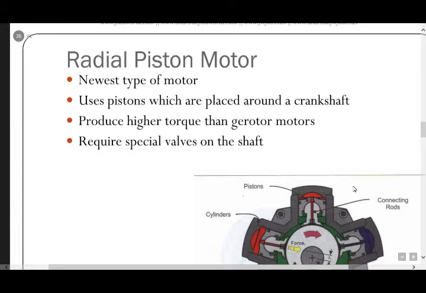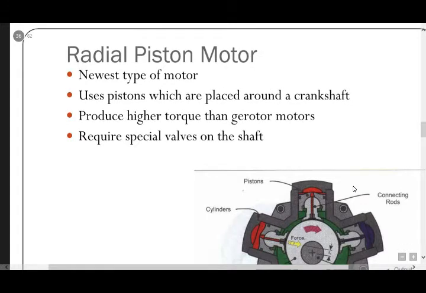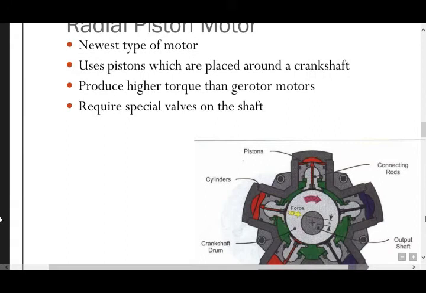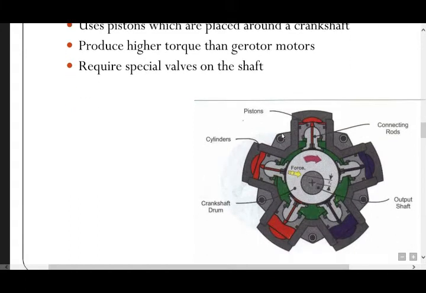Next, radial piston motor. Newest type of motor, it uses pistons which are placed around a crankshaft, produces higher torque than Gerotor motors, requires special valves on the shaft. In this figure, this is the pistons, this is the connecting rod, and here are the cylinders, and crankshaft, drum, force, output shaft, connecting rods, output shaft, this is the force. In this way 6 cylinders are there, valves 1, 2, 3, 4, 5.